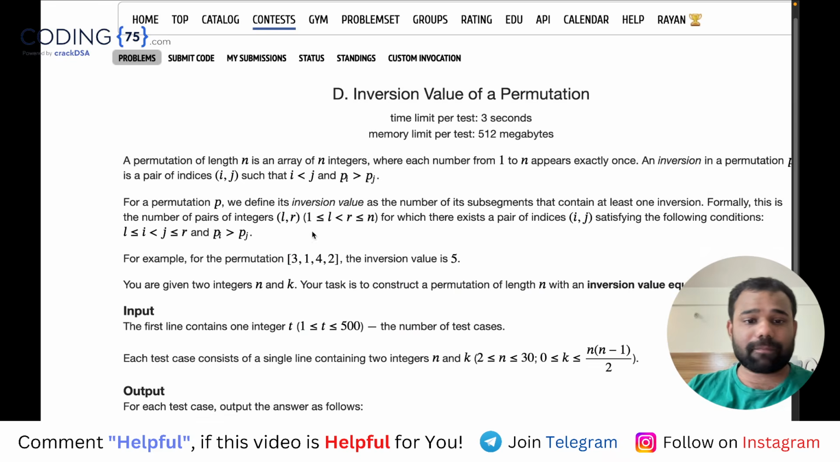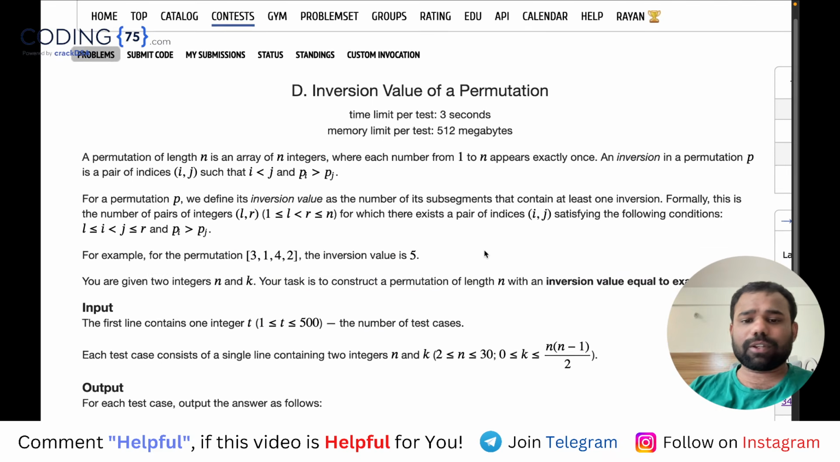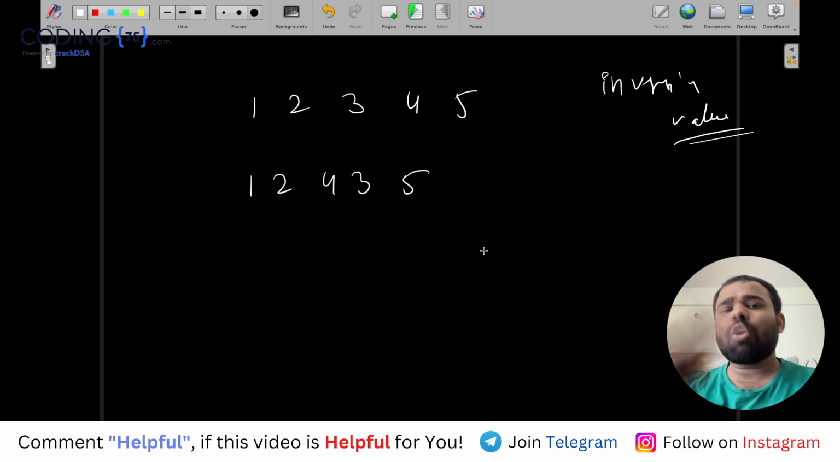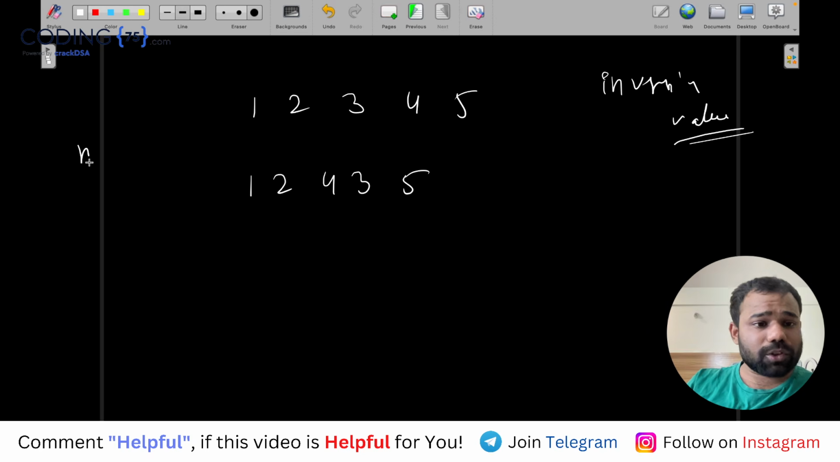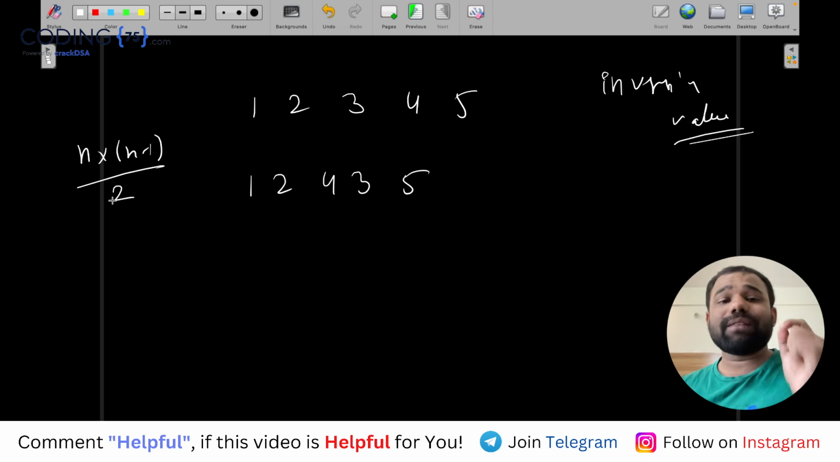Now what are they asking? Here in this question, now look, if you see in total how many subarrays we have. For a given array we have a maximum of n times n minus 1 divided by 2 subarrays of minimum size 2.